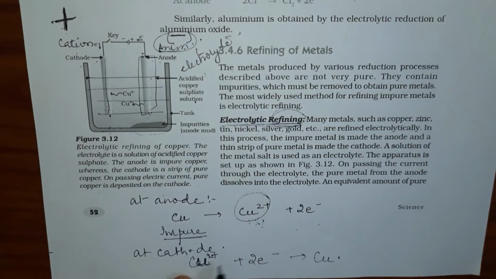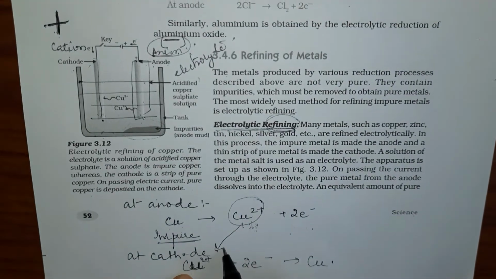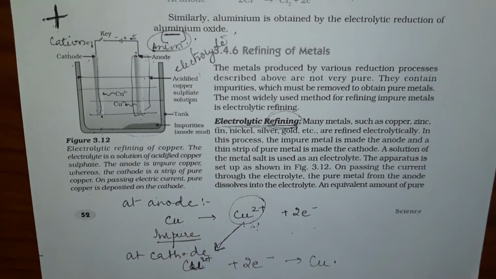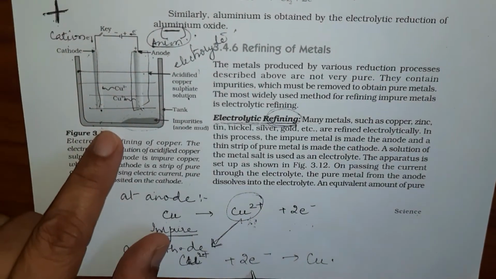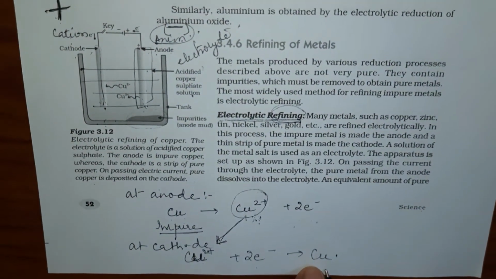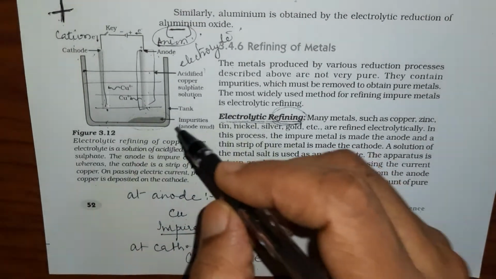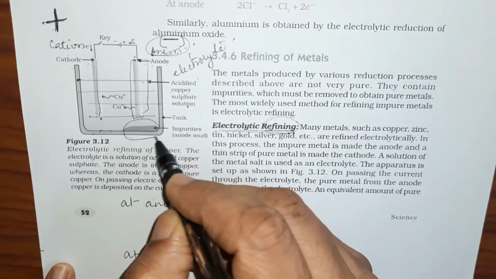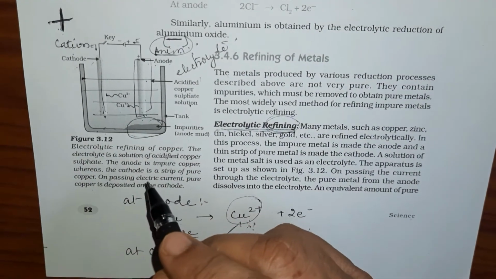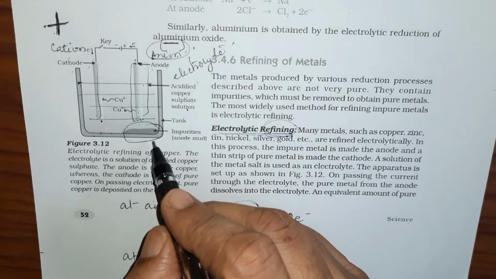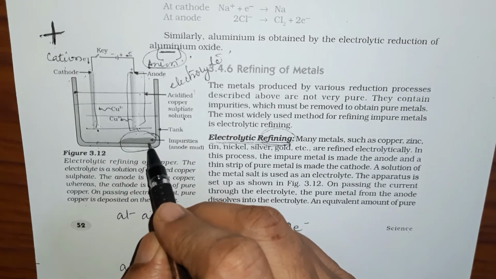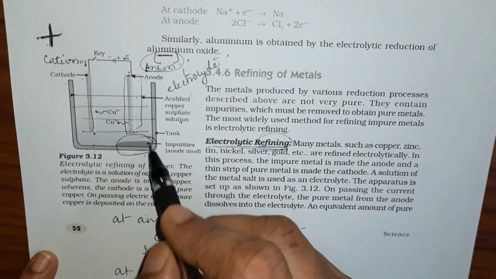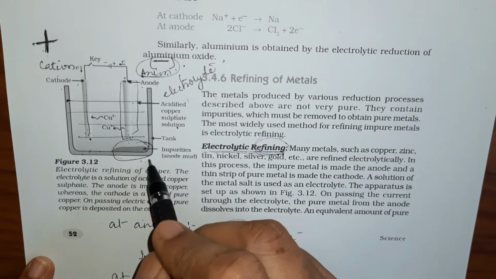So this Cu2+ gets attracted towards the cathode, and gains 2 electrons from the cathode and gets converted into pure Cu. Also, in the meantime, many of the impurities like silver or gold may be associated with this impure rod of copper, which do not move towards the cathode and get deposited over here as anode mud.